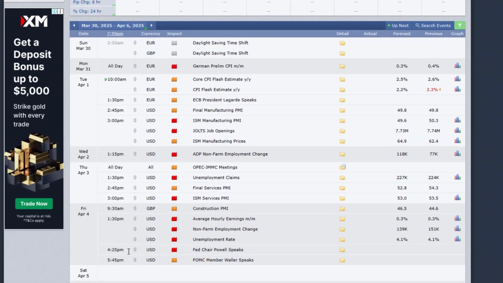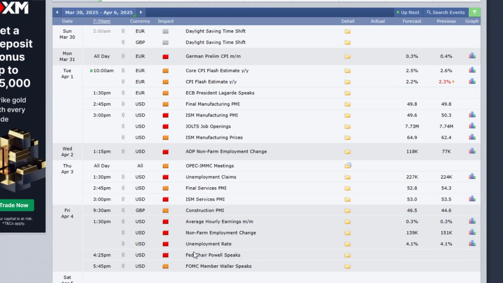I'm looking at Powell's speech to inject more volatility compared to the NFP. Nevertheless, we don't have to underestimate the potential of the NFP. And in the morning at 9:30 a.m., affecting the GBP is the construction PMI. That's the mid impact news.